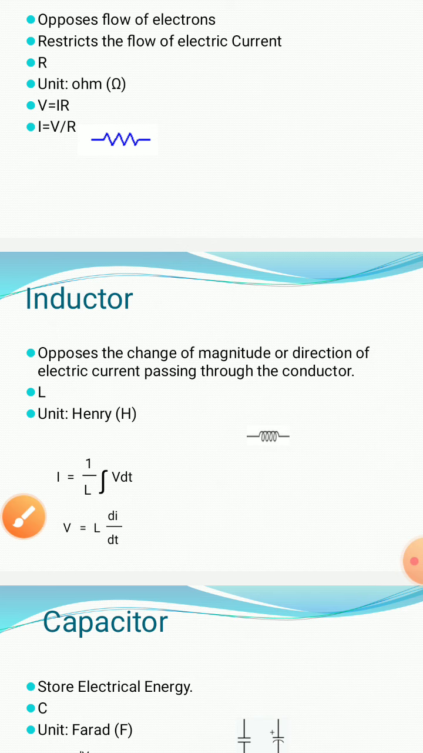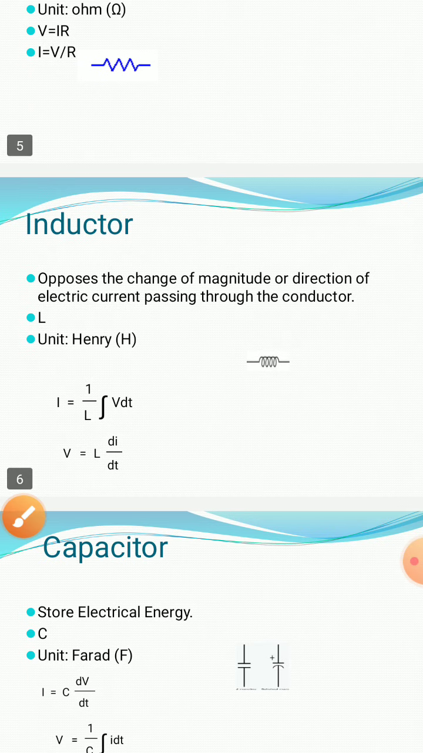Okay, that is now the inductor. Inductor is the element, and the property of the inductor is called inductance. Inductance is the property of a material by virtue of which it opposes any change of magnitude or direction of the electric current passing through the conductor. Change of electric current means with respect to time, that means di dt.